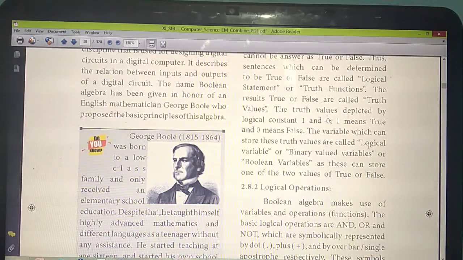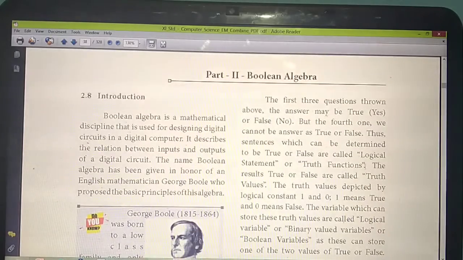So that variable A, we are calling as which one? Logical variable, or binary valued variable, or Boolean variable. This variable will store the answer true or false. Don't get confused. The variable in which you are going to store the answer true or false, that variable we are calling as, so 3 names they have given in your textbook: logical variable, binary valued variable or Boolean variable. Either the answer becomes true or false. Understand? Once more, this paragraph is very important. From this paragraph you can expect any one more question.